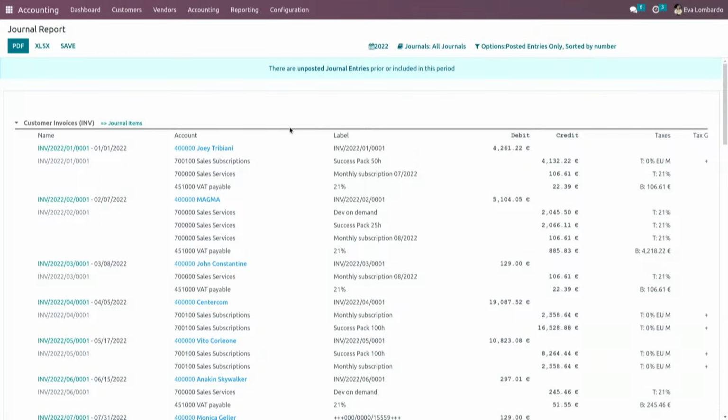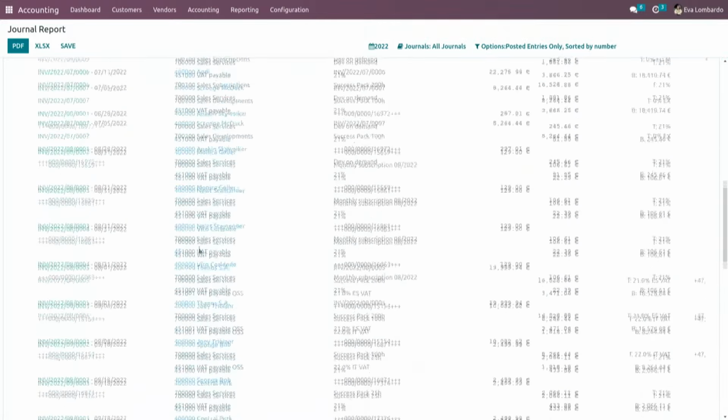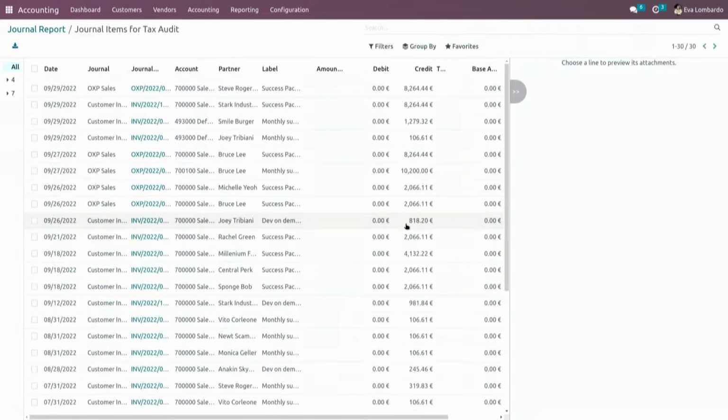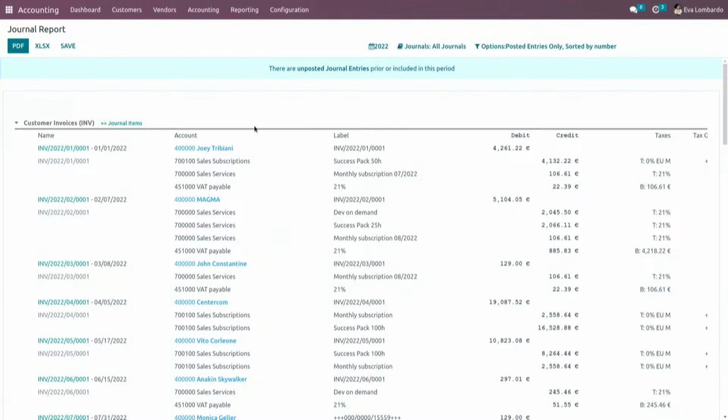So you will get all the journal items, grouped by journal entry and by journal. If you need to control at the end the tax impact of those entries, you just need to drill down at the bottom of each journal section, and you will get here, even by country, because we are in a multi-VAT environment, the impact by tax and also by grid. And of course, we can drill down and see what's happening inside those amounts. Cool. Can you take one step back in a journal report? You can drill down to the items as well.